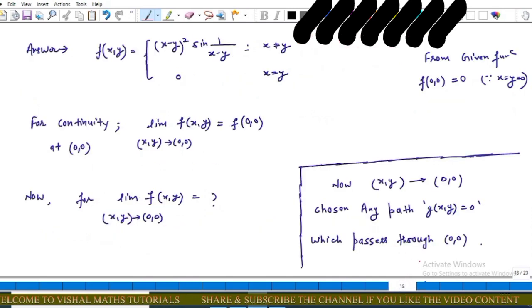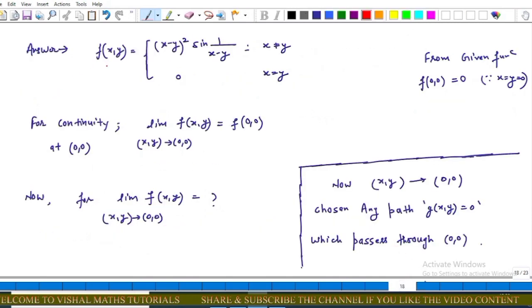Now for this question, as we have a function defined this way, for continuity at (0, 0) we have to prove that the limiting value of the function at (0, 0) must be equal to its functional value, that is f(0, 0). Now for the value of f(0, 0), we notice that x is equal to 0 and y is equal to 0, that is x is equal to y, and we know that from the given function, for x equal to y the function value is 0. This implies that f(0, 0) is equal to 0.